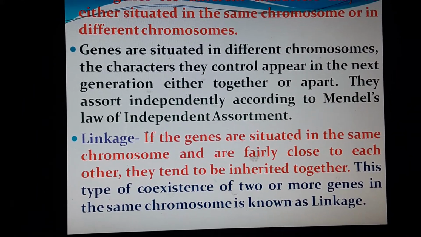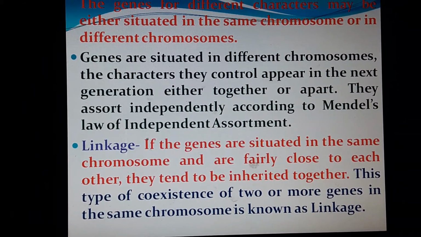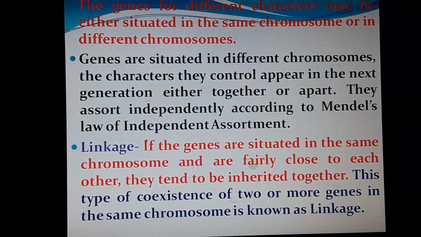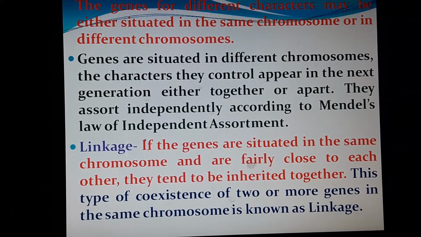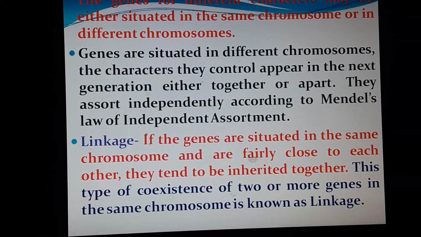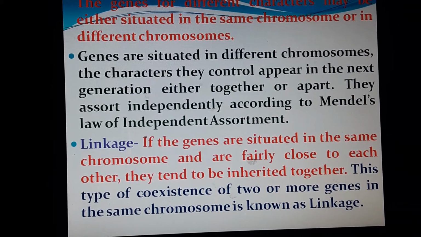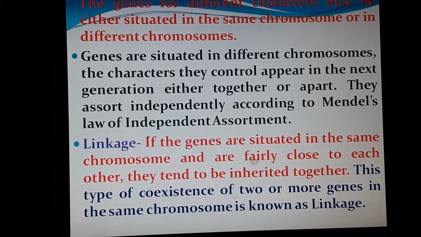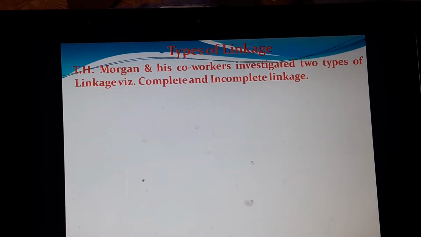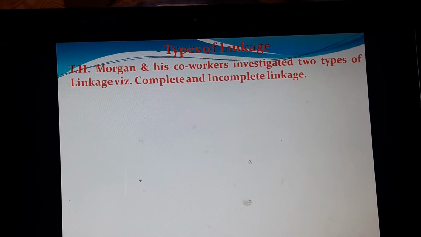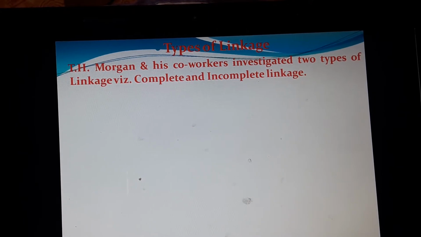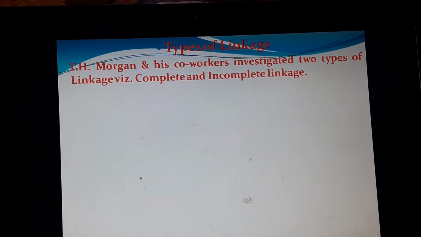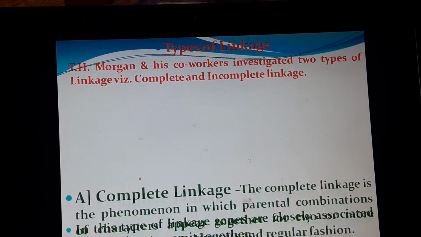Now, linkage is this: if genes are situated in the same chromosome and are fairly close to each other, they tend to be inherited together, and this type of coexistence of two or more genes in the same chromosome is called linkage. Morgan and his co-workers investigated two different types of linkage, that is, complete and incomplete linkage.